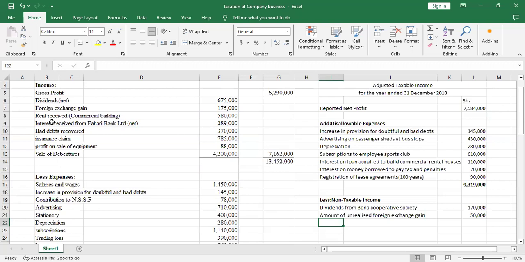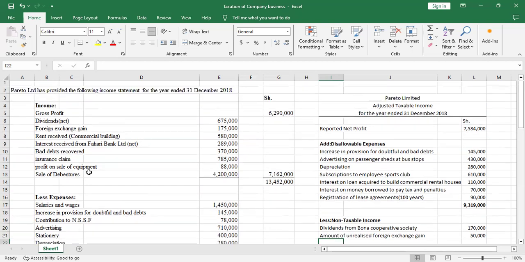Then we go to the next item, and that's rent received, commercial building. Yeah, it was rent received on commercial building. So that's taxable, that's a taxable income. So we won't include it here. Then we have interest received from Fahari Bank Limited. So interest received from bank is the interest on fixed deposit.